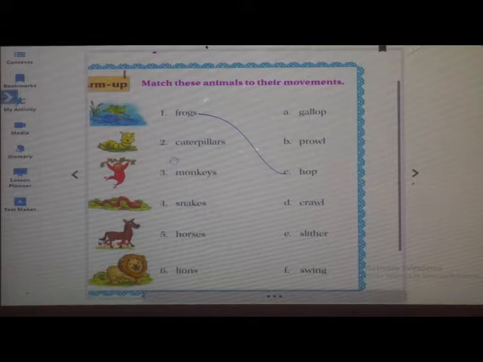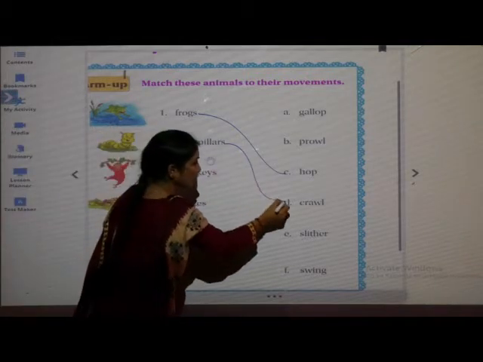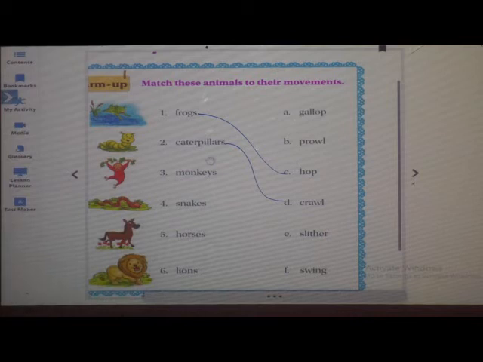Now the next one is caterpillar. C-A-T-E-R-P-I-L-L-A-R-S. Caterpillars. Now what is the movement of caterpillars called? Yes, the movement of caterpillars is called crawl. What do they do? They crawl. Isn't it?